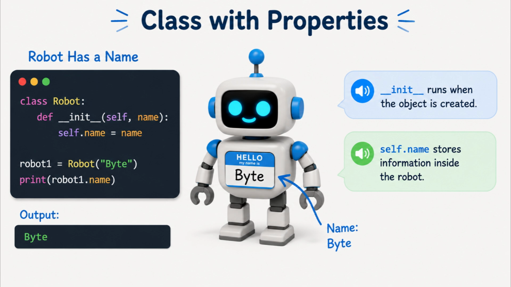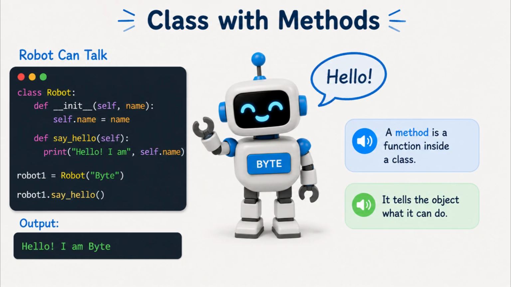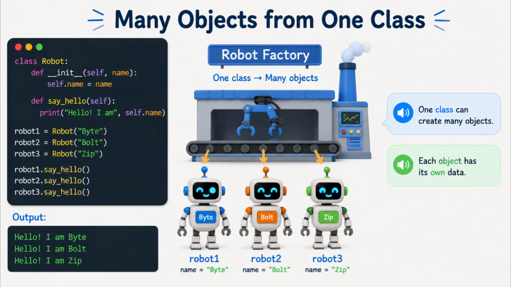This robot is named Byte. Now, Byte knows who Byte is. A robot that never talks is kind of boring. So, let's teach Byte how to say hello. When we call the method, the robot opens its mouth and proudly introduces itself. What a polite robot.